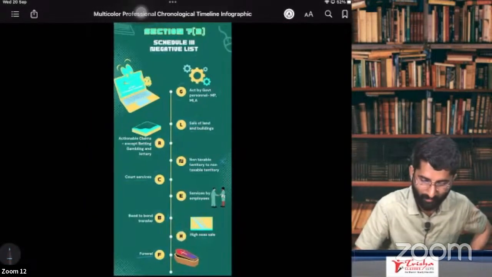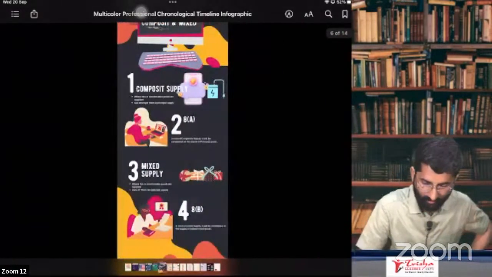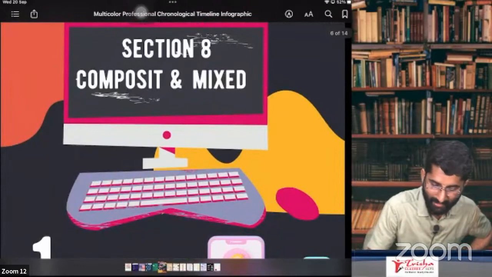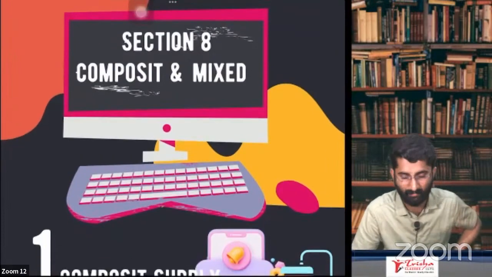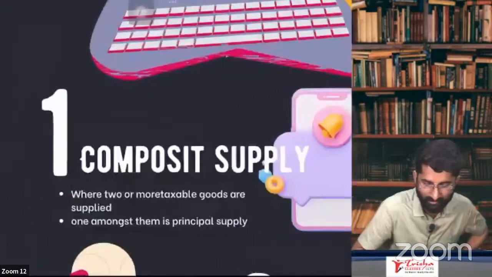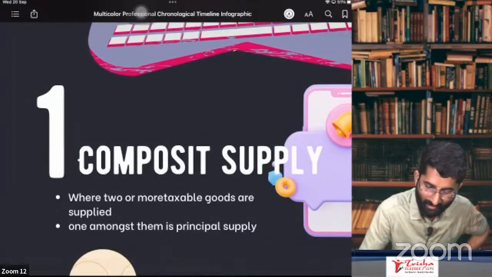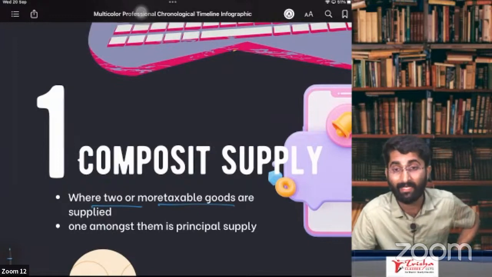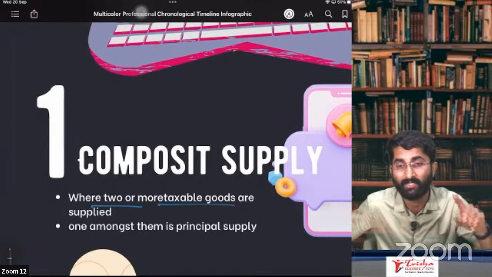So this is, aapko baat pakki hai? Okay. So this is about, now the last part of this chapter, supply chapter, Section 8, composite supply and mixed supply. Now the question is, what is composite supply and mixed supply, sir? First we will discuss what is the meaning of composite supply. Kya hai composite supply? Composite supply, where there are 2 or more taxable goods supplied in conjunction with each other. Together we are supplying this. So this is called composite supply.